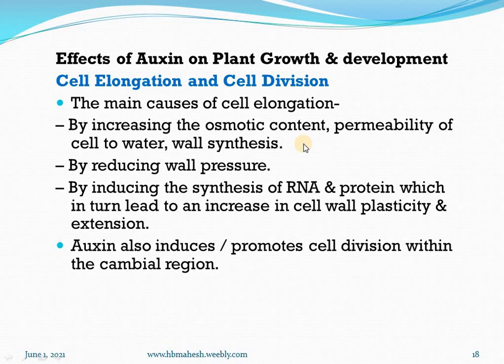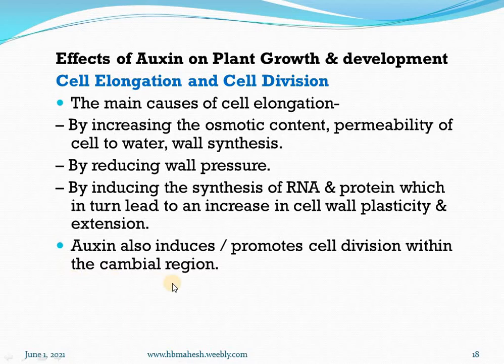Second point, these auxins reduce the wall pressure, so internal content will increase. Then by inducing the synthesis of RNA and protein, which in turn leads to an increase in cell wall plasticity and extension. These auxins also promote cell division within the cambial region.